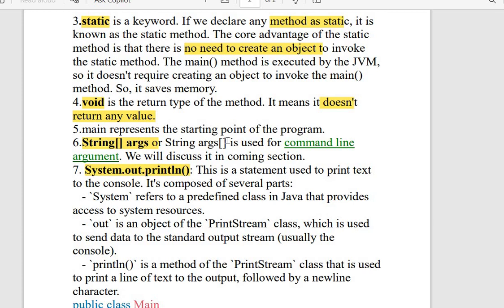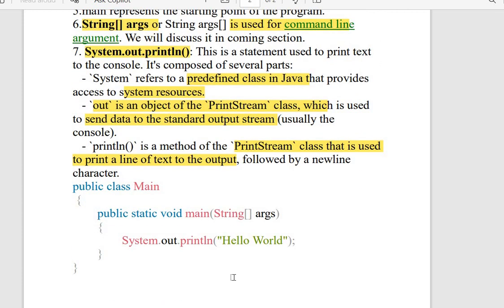String[] args is a command line argument. We'll discuss it in a coming session. System.out.println: system is a predefined class that provides system resources. Let me highlight this point. It is a predefined class in Java, and out is an object of the PrintStream class which is used to send data to the standard output stream, and println is a method of the PrintStream class that is used to print text with a new line. This is how you will know how to run a Java program.